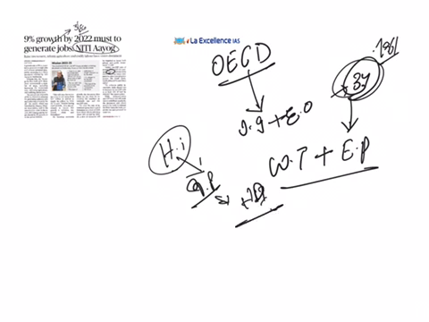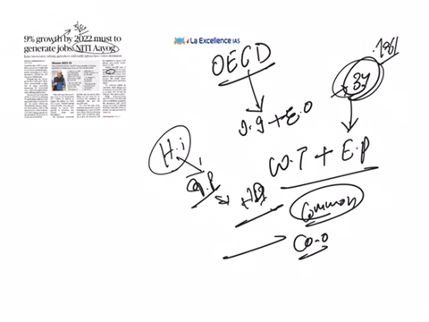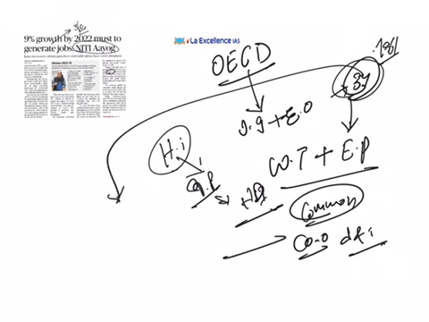And this organization provides a platform for these member countries to compare their policy experiences, and it will help them get answers to the common problems being faced by the member countries, so that they can identify these issues and share each other's best practices, and they will coordinate domestic and international policies among the member nations. And the most important thing here is all the members of this organization are committed to two things: one is democracy and the other one is market economy.